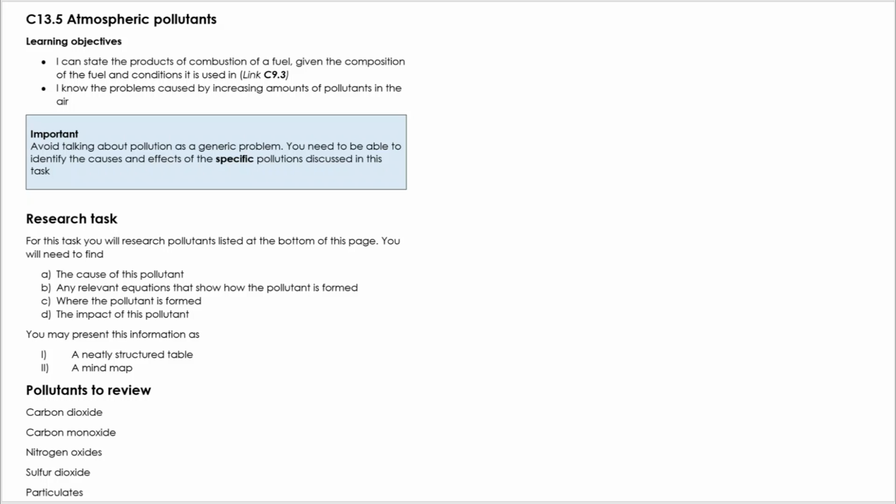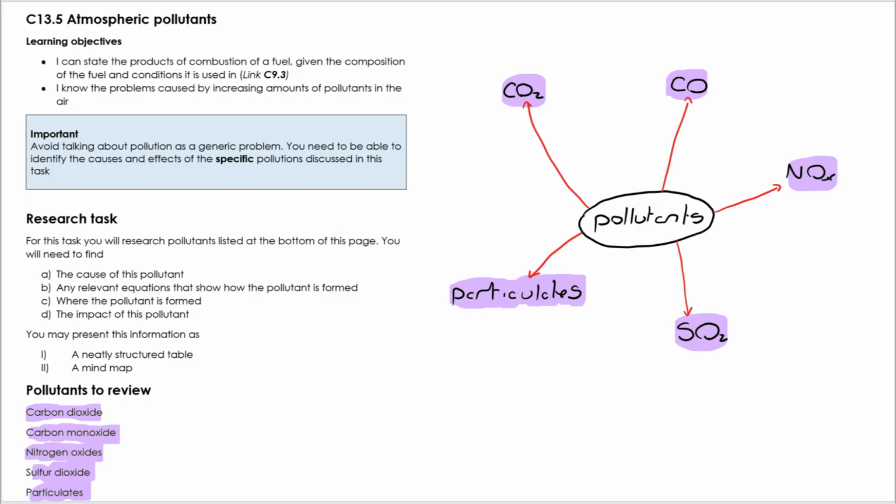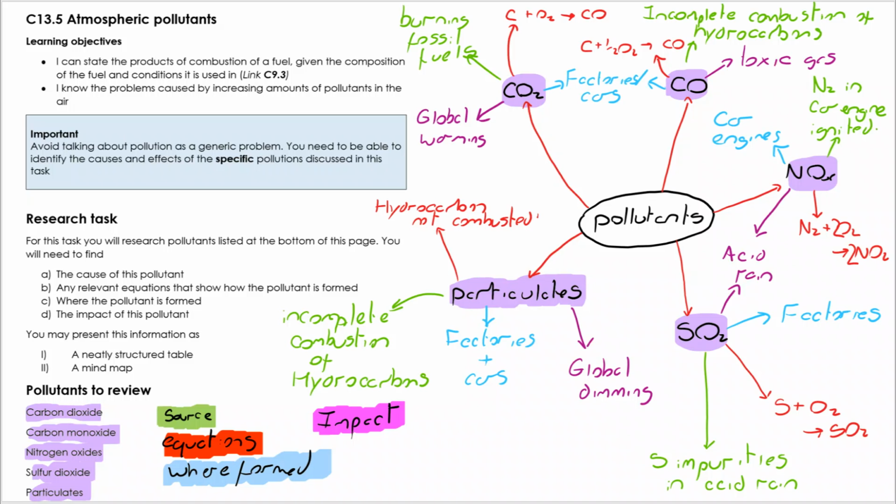I'm going to recommend you pause when we get to the end of the video so you can take a look at the breakdown. Now, to begin with, I've taken each of the different pollutants and I'm now going to colour code and add the causes, any relevant equations, where they are formed, and the impact of the pollutants. And that takes us to the end of this topic. I'm going to let you pause and have a look, see some of the similarities and some of the differences. You need to be familiar with all of the key ideas on this page at this time.